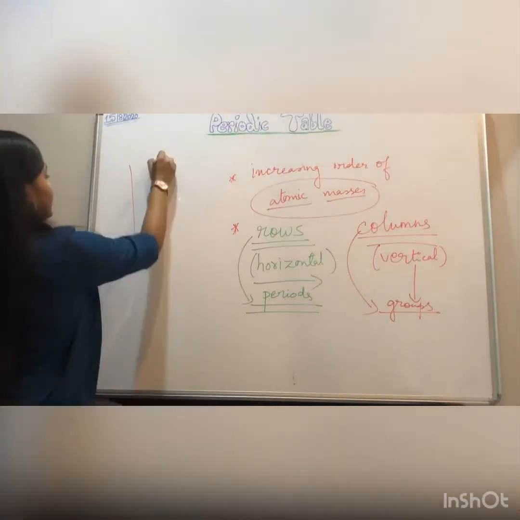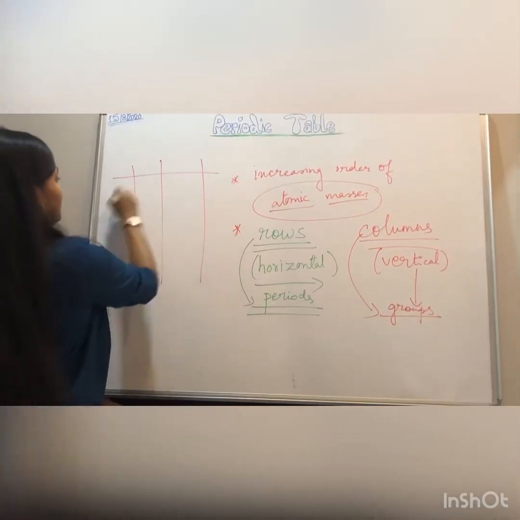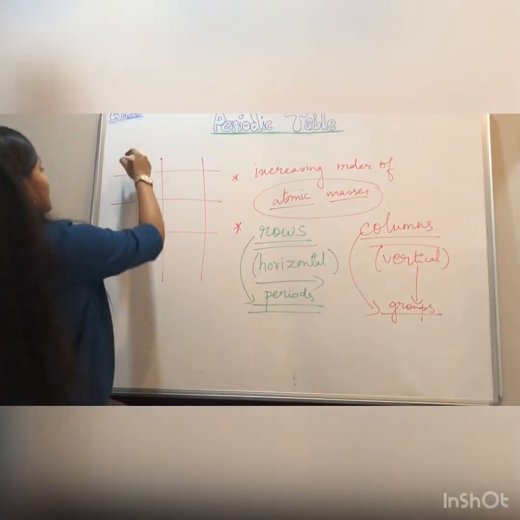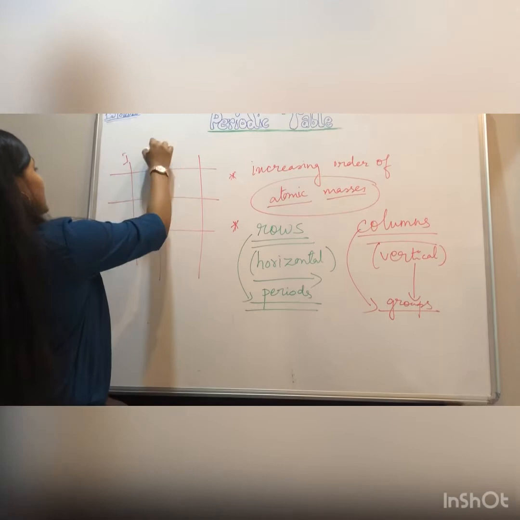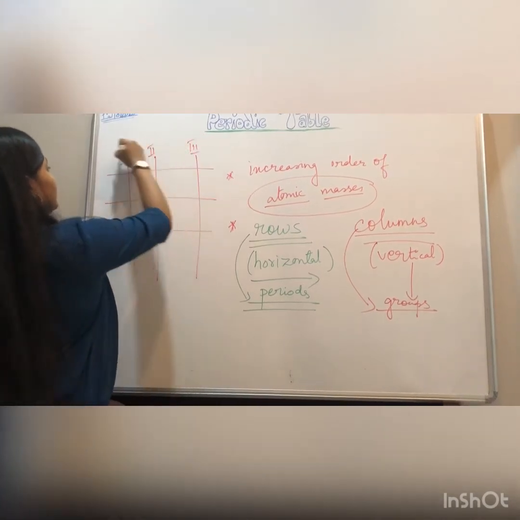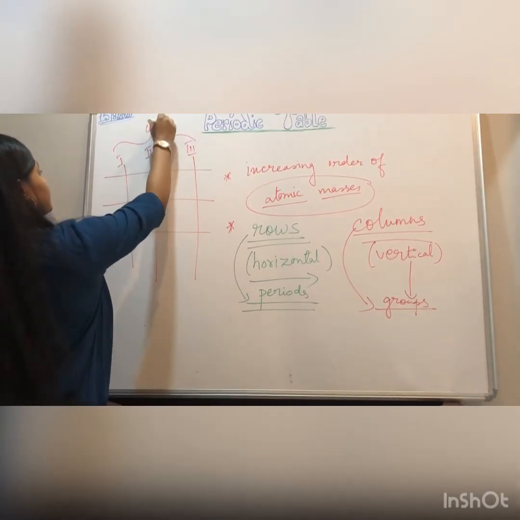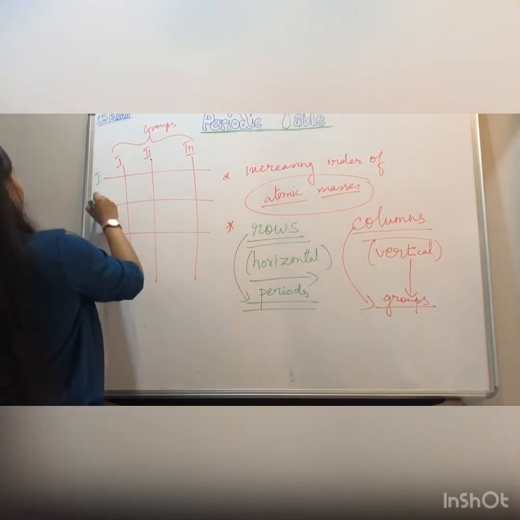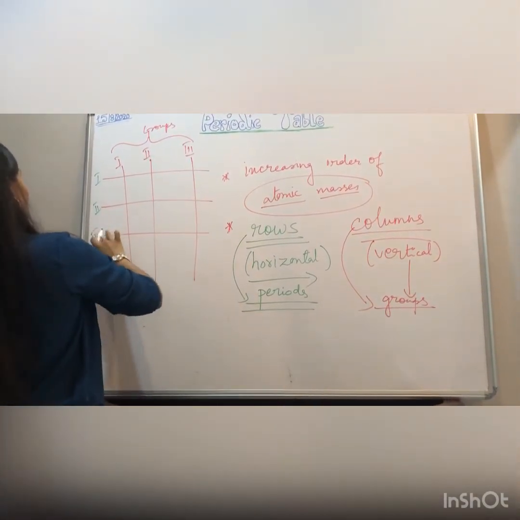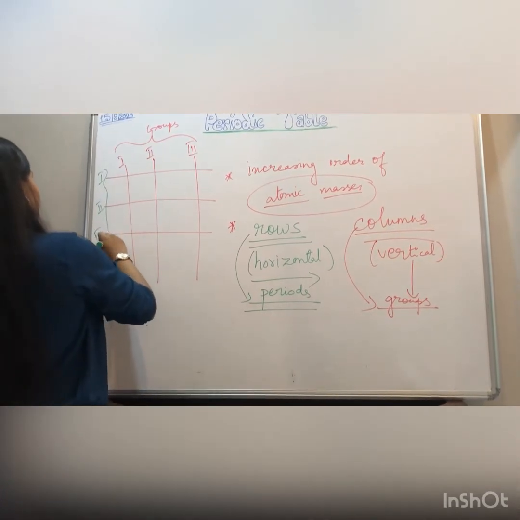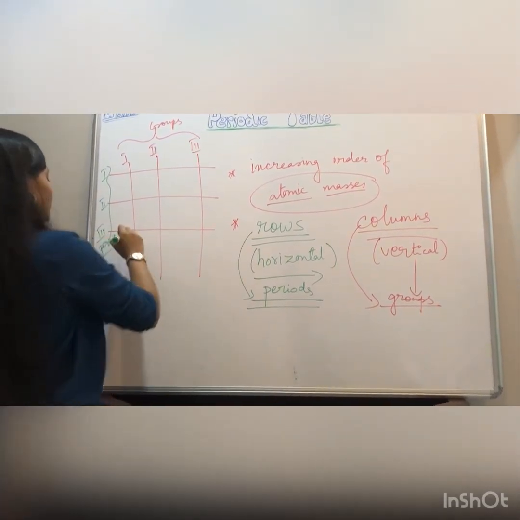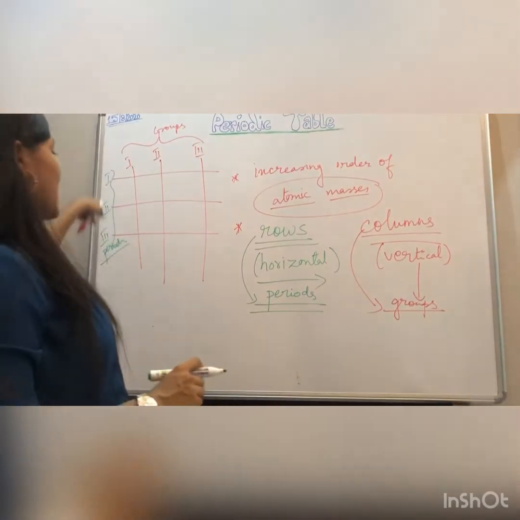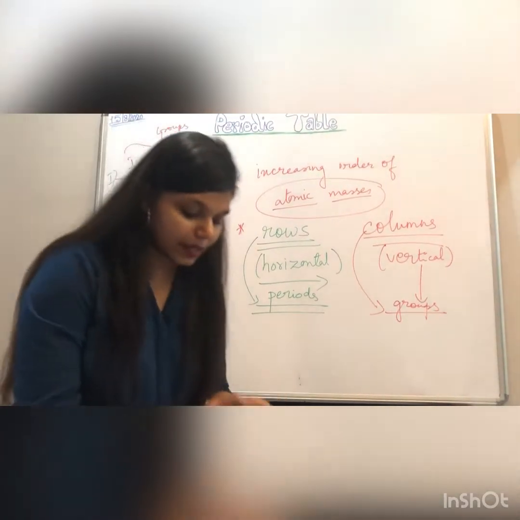So suppose 1, 2, 3 were the groups, and suppose here it was 1, 2, 3, so these were the periods. Am I clear? So you had groups and you had periods.